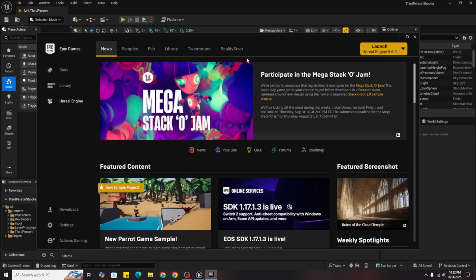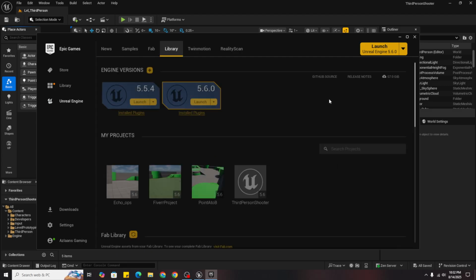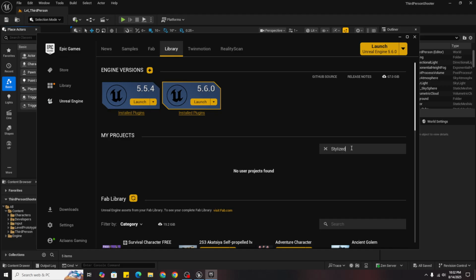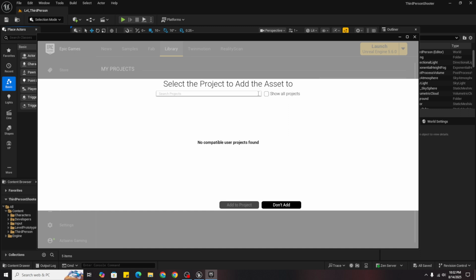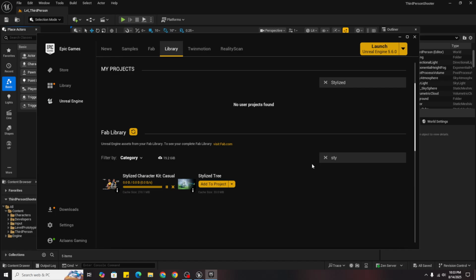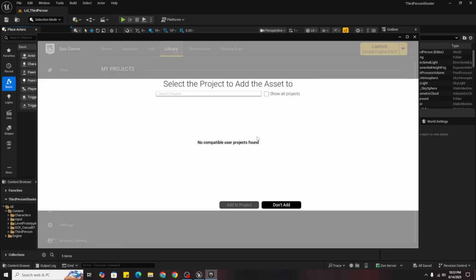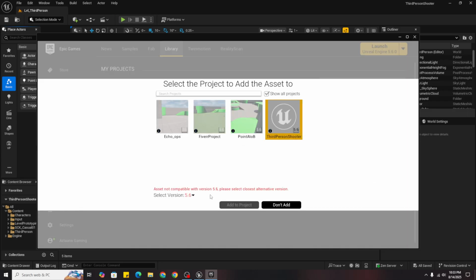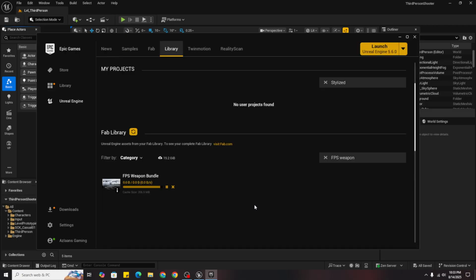After you have added them, open Epic Games, come to your library and search them step by step like I do. Like stylized character, stylized character kit. Your project will not show, so just click show all projects, third person shooter, and select the version it shows. Add to project. Then we want FPS weapon bundle. Then again add to project, show all projects, third person shooter, and it's a bit older but it works great.